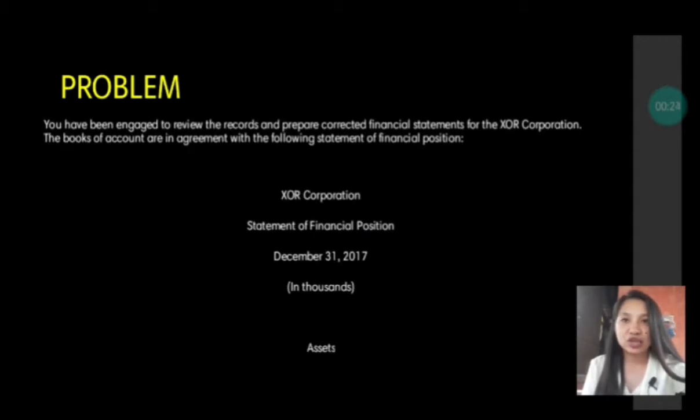You have been engaged to review the records and prepare corrected financial statements for the XOR Corporation. The books of account are in agreement with the following statement of financial position. So we have the title, XOR Corporation Statement of Financial Position, December 31, 2017. The amounts are in thousands. So these are the assets.